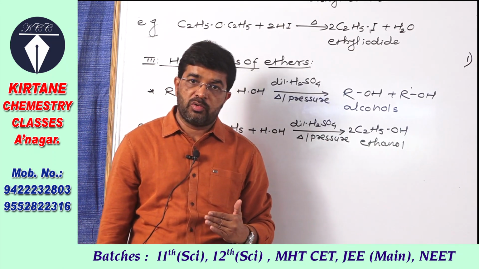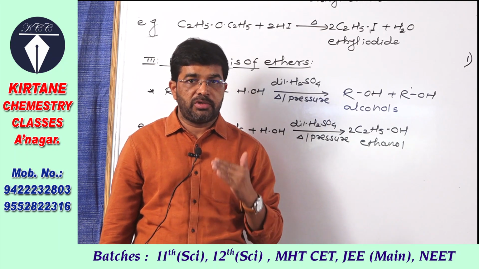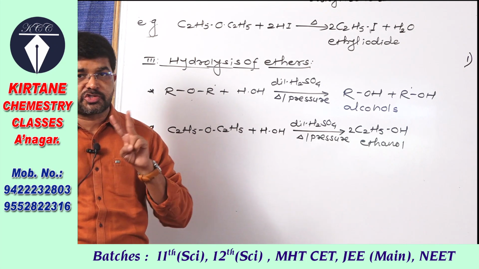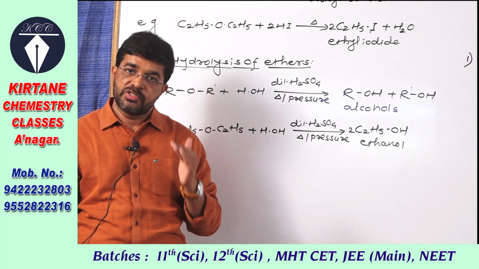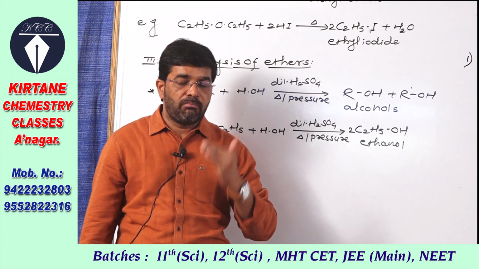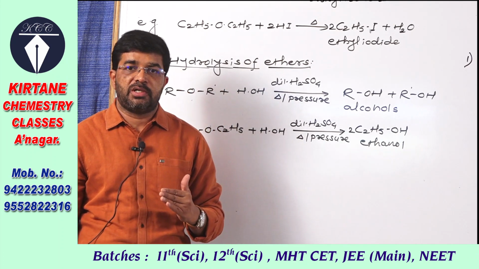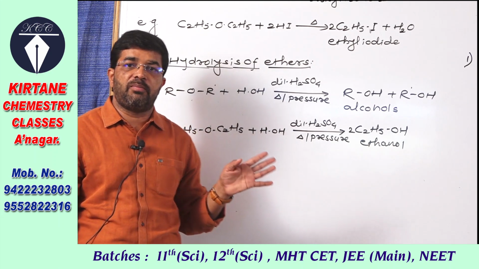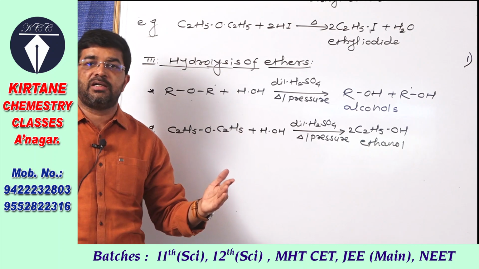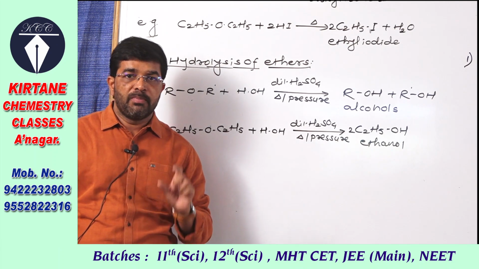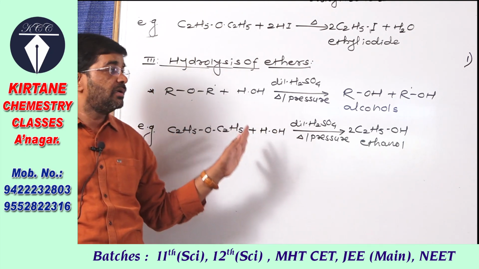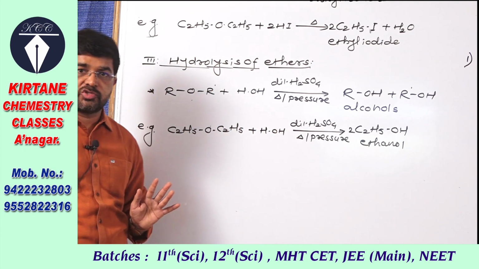Here also one point you have to remember: if the two alkyl groups attached to oxygen are the same, that is, in case of simple ether, only one type of alcohol is obtained, but in case of mixed ether a mixture of alcohols is formed. For example, if we take ethyl methyl ether, then a mixture of ethyl alcohol and methyl alcohol is obtained. That is the hydrolysis of ether.